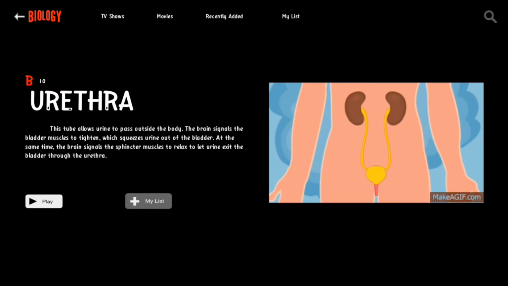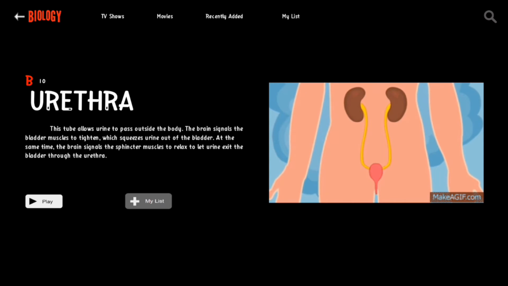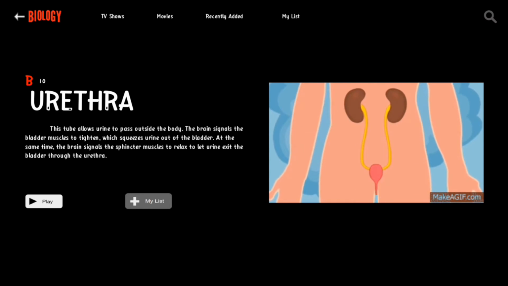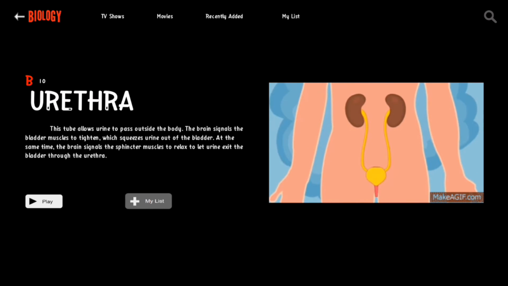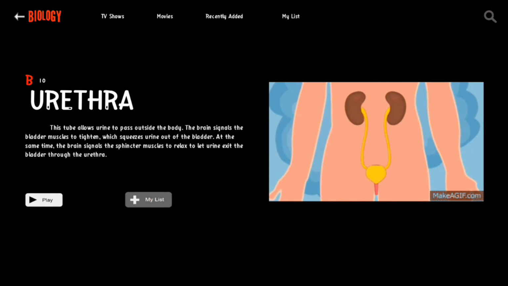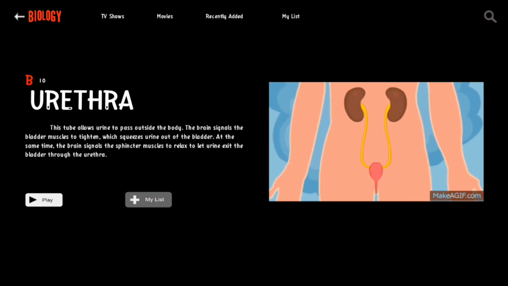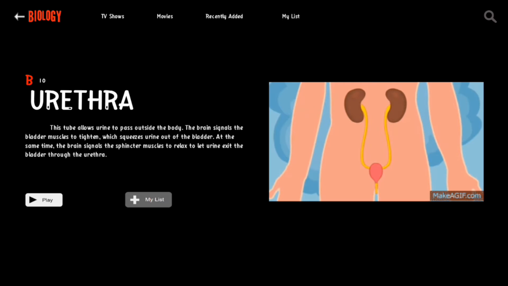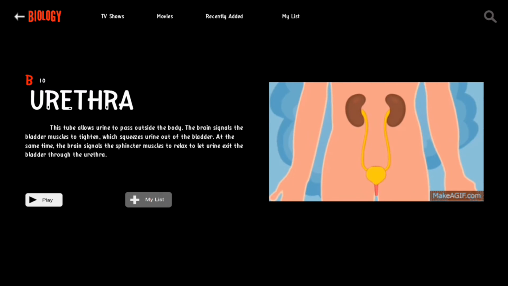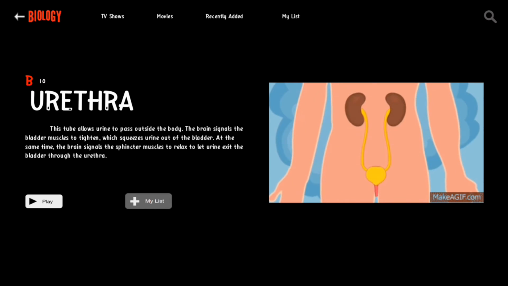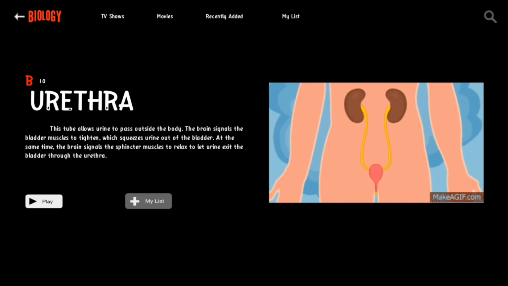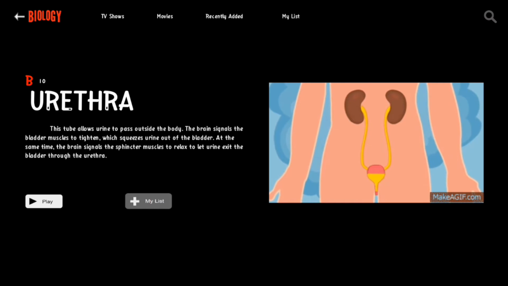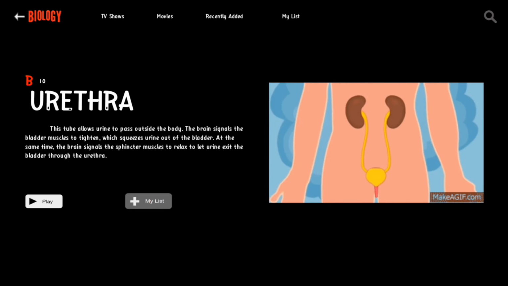Urethra. This tube allows urine to pass outside the body. The brain signals the bladder muscles to tighten, which squeezes urine out of the bladder. At the same time, the brain signals the sphincter muscles to relax to let urine exit the bladder through the urethra. In men, it's a long tube that runs through the penis. It also carries semen in men. In women, it's short and just above the vagina. Urethral problems may happen due to aging, illness, or injury.